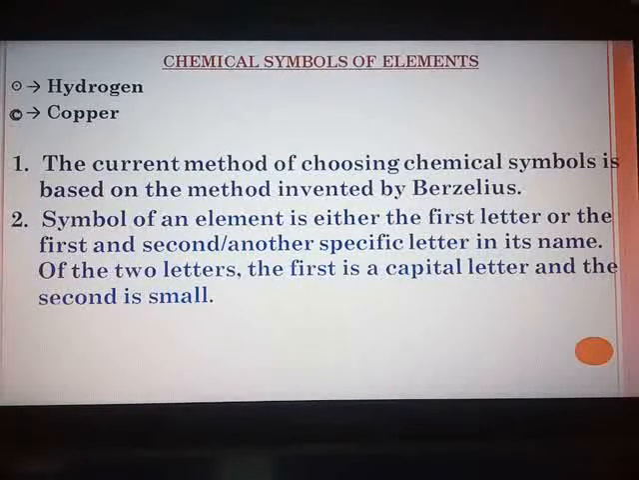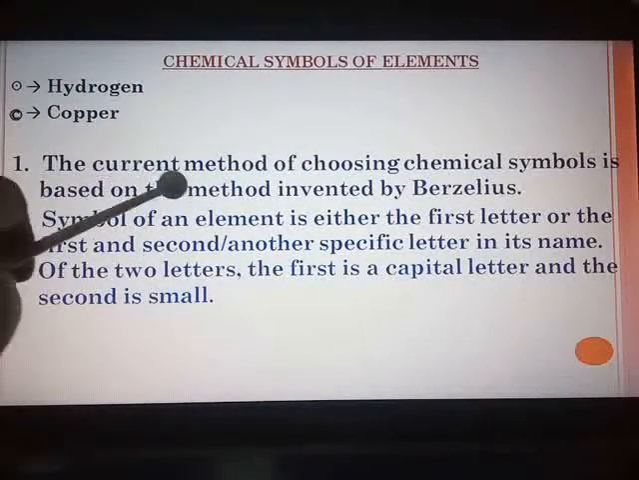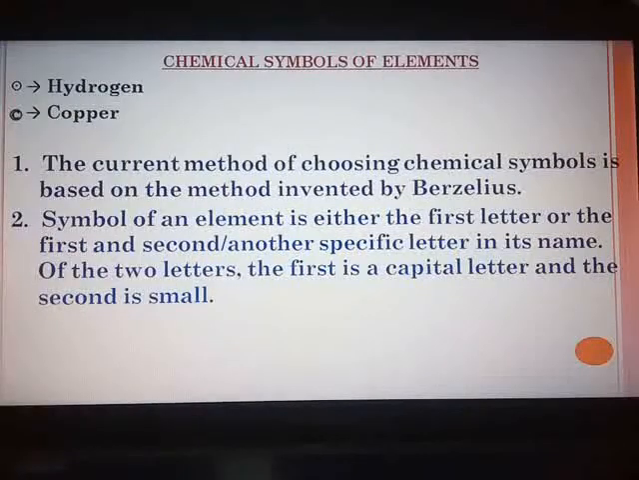So there they found out some problem in allotting the signs, and then later on the current method of choosing the chemical symbols is based on the method invented by Berzelius. In his method, he allotted the symbol by selecting the first letter in the name of the element, and if there are two elements with the same letter, then the first letter and the second letter, or the first letter and any other specific letter in the name.